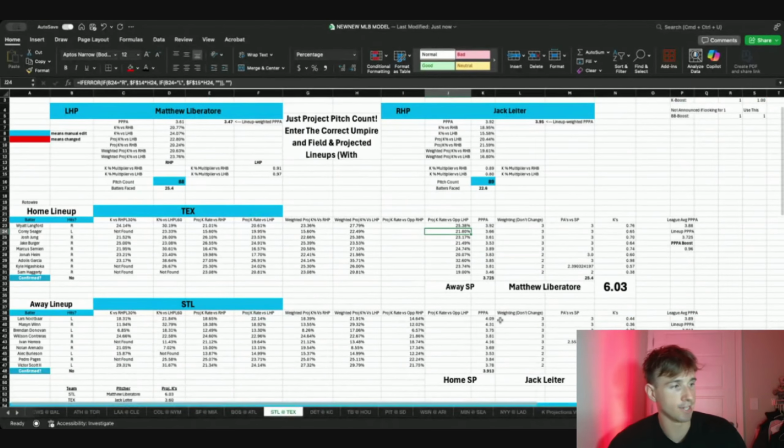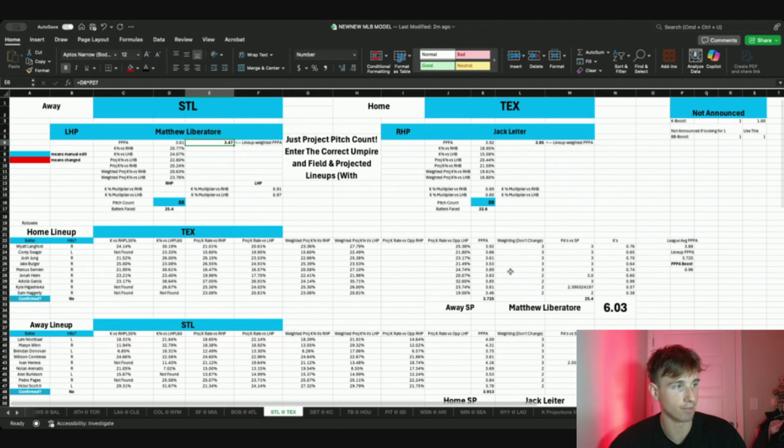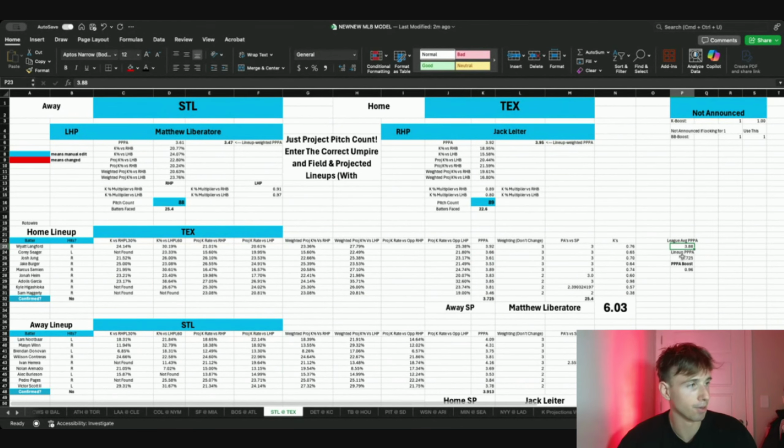And guys, I think this is the biggest thing. Liberatore is a very efficient pitcher, projected at 3.161 pitches per plate appearance. And the Texas Rangers not only strike out a fair bit, but they also have very quick at bats, right? This is the lineup weighted pitches per plate appearance of all the Rangers batters. Very low, 3.75 is the total weight for the lineup, and the league average is 3.88 or 3.89, one of the two, and that's another thing I've got to clean up. But the pitches per plate appearance boost is less than 1, which is going to make Liberatore project to be more efficient with his at bats.